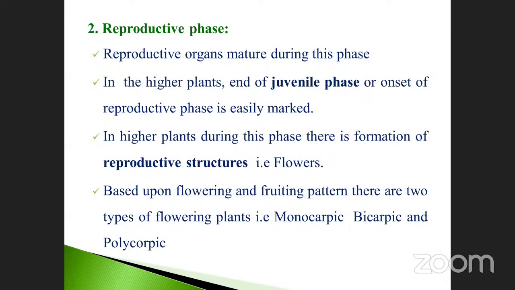See, in the reproductive phase, the reproductive organs mature. You know that the maturation of the male as well as the female reproductive organs takes place during this phase. In higher plants, the end of the juvenile phase, or the onset of the reproductive phase, is easily marked because the first flower originates. So we may come to the conclusion that when the first flower is produced, the reproductive stage has started. Before that, the juvenile phase is there. In higher plants, during this phase, there is a formation of reproductive structures called flowers.